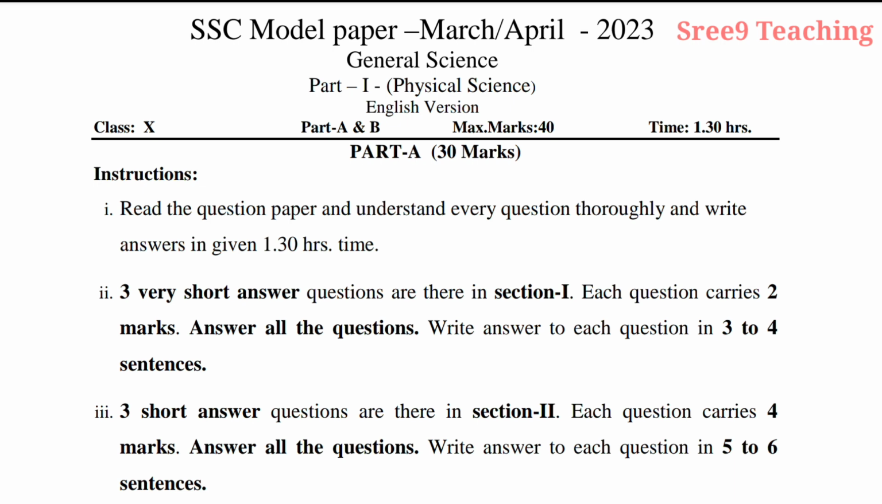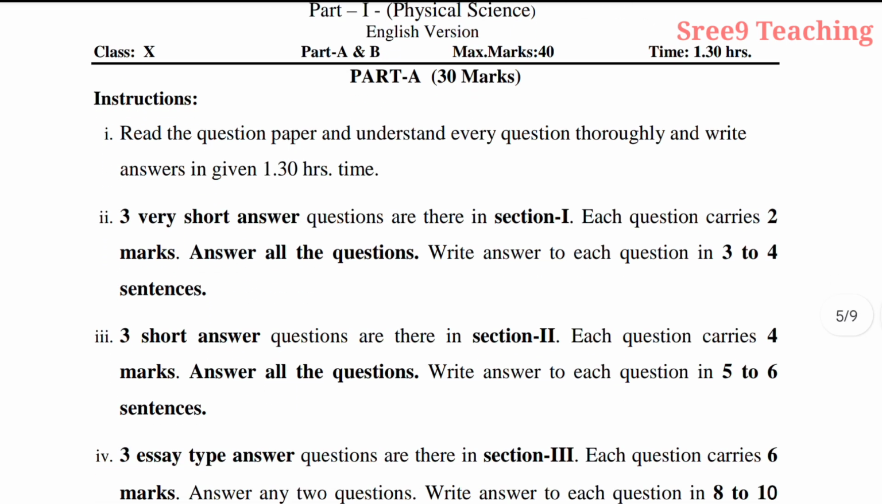See the instructions: read the question paper and understand every question thoroughly and write the answers in the given 1 hour 30 minutes time only. So I have been telling you, while attempting the question paper, first read all the questions, then only start attempting the questions. Now second point, 3 very short answer questions are there in section 1. Each question carries 2 marks. Answer all the questions. Write answer to each question in 3 to 4 sentences in section 1.